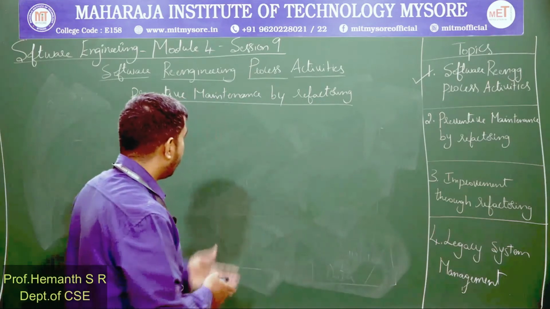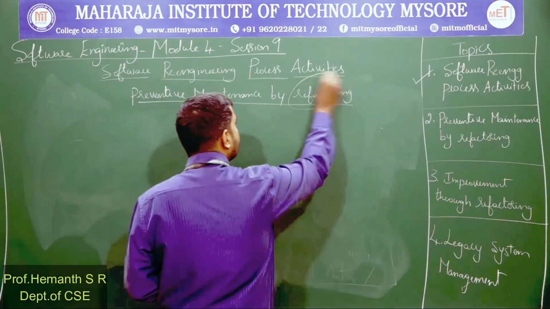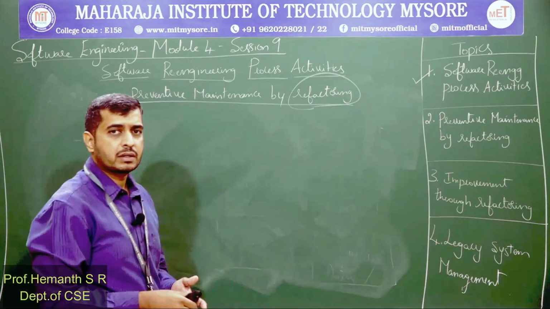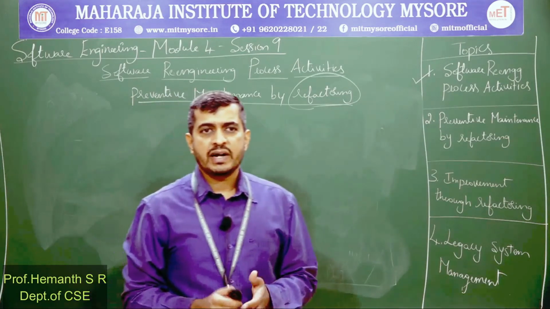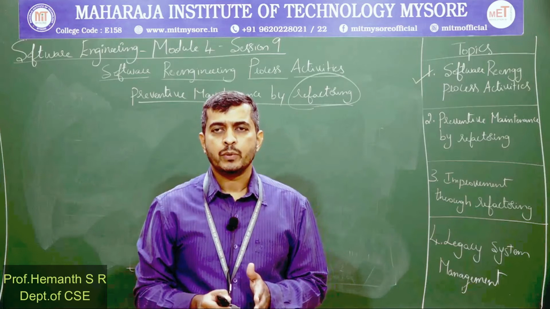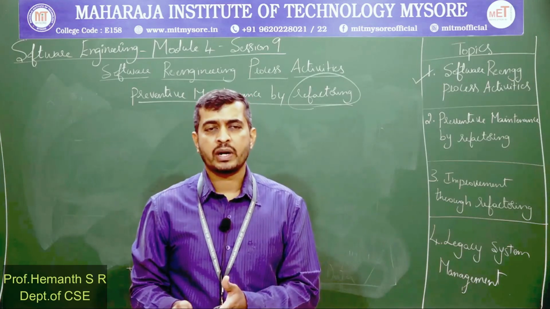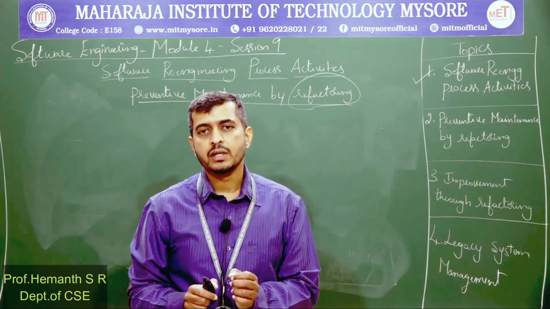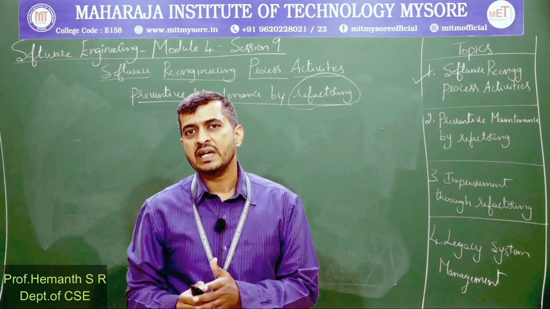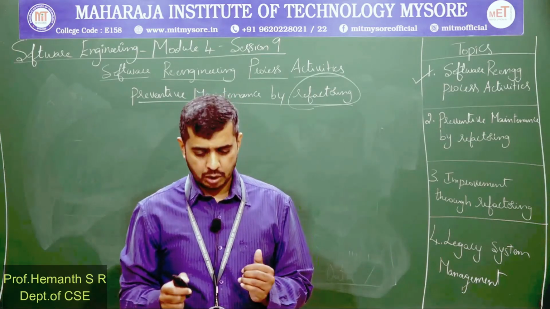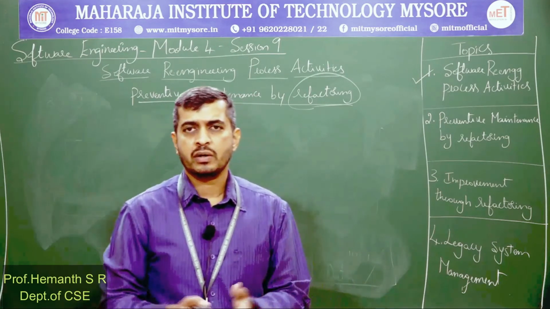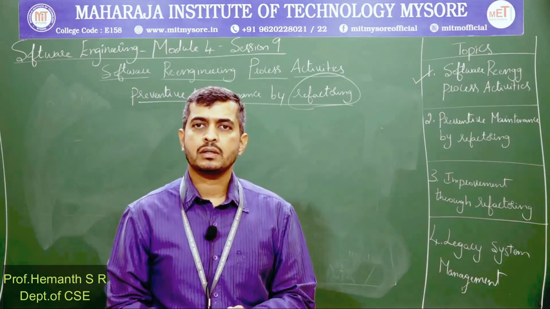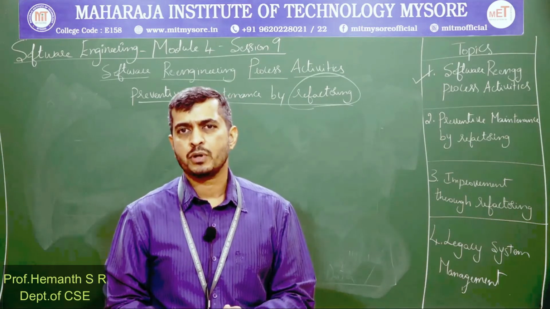How can we do it? By refactoring. What is refactoring? This was already discussed in the previous sessions. Refactoring means making improvements to the program in such a way that the impact of degradation is reduced. You cannot avoid it in one shot, but at least we can try to reduce the degradation process.